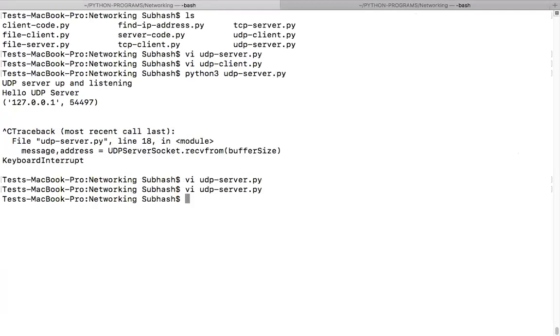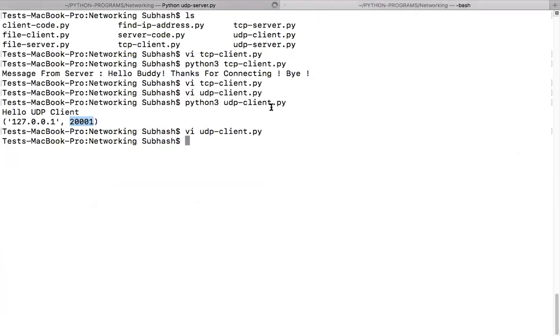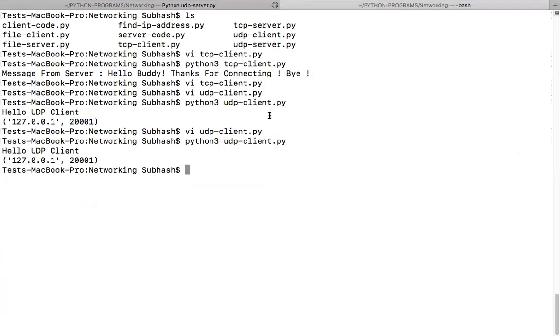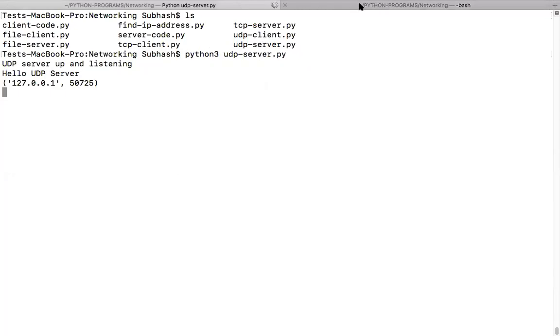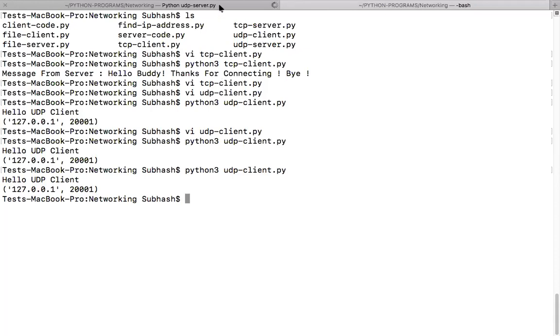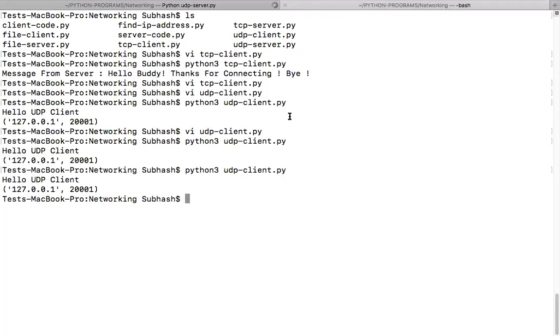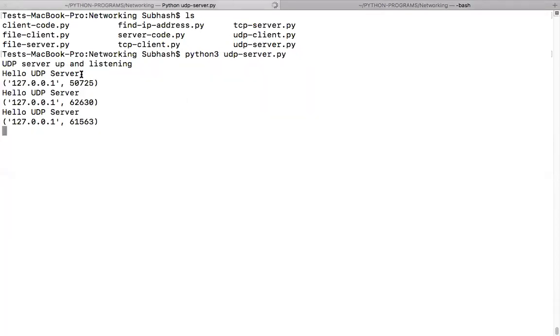Now let me run this code once again, guys. Let me see what is happening, because I forgot what I wanted to do. While coding, I didn't know why I coded like that. Let me run the code once again: python3 UDP client. It's waiting. Shall I run this code once again? Again I got that message. It can handle multiple clients, which is what I wanted to try. So this is a server which can handle multiple clients, and every time it is waiting for another client.